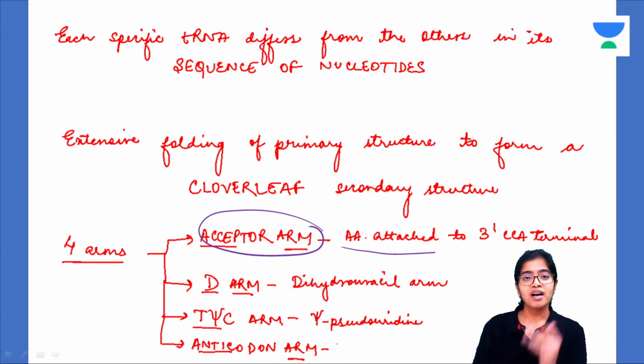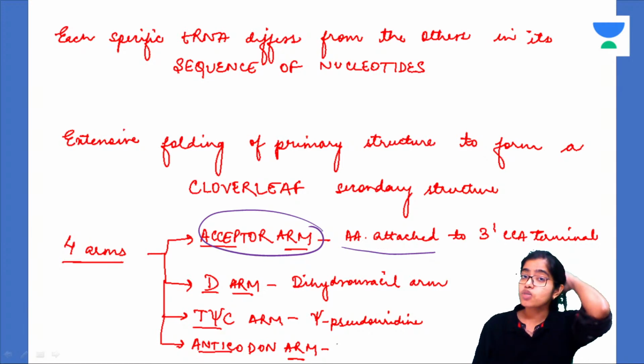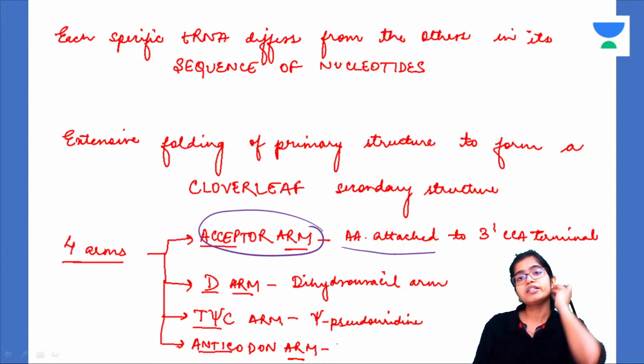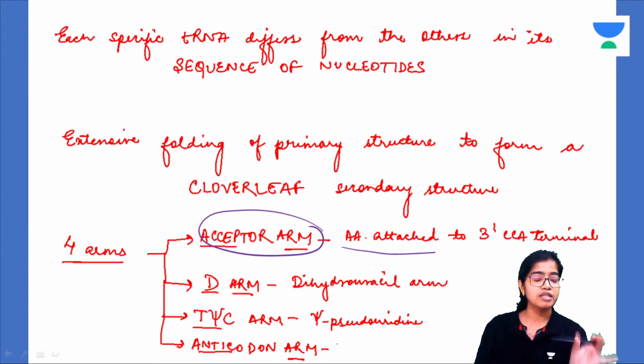The anticodon arm is complementary to the codon present on the mRNA. What is a codon? A codon is the triplet code, the 3-letter code for an amino acid. This 3-letter code is present on the mRNA, and the particular tRNA that is coming and attaching to the mRNA will have complementary nitrogenous bases on its anticodon arm. This is how it will identify the mRNA.